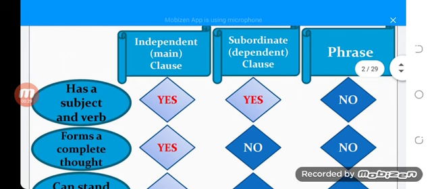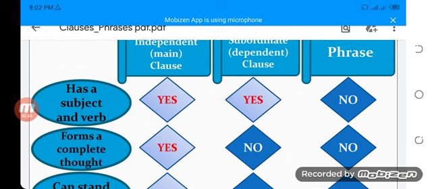All right, a clause contains an independent clause or a subordinate, dependent clause. A clause has a subject and a verb, and a phrase lacks it. A phrase does not contain a subject and verb.